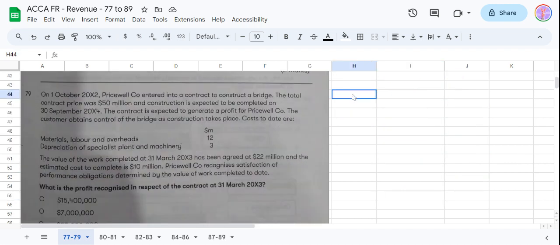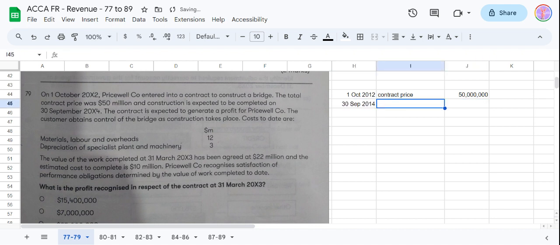79. On 1st October 2012, P company entered into a contract to construct a bridge. So P company is going to construct a bridge. The total contract price was 50 million. And construction is expected to be completed on 30th September 2014. This is the completion date.